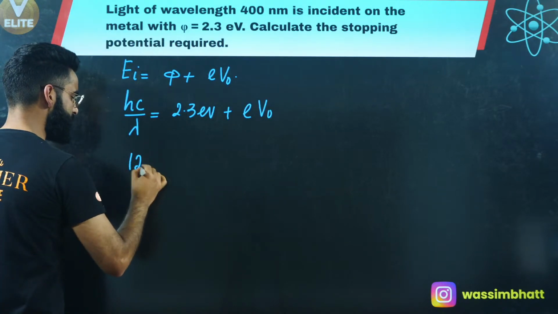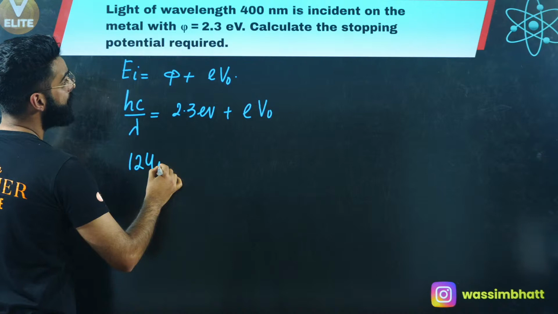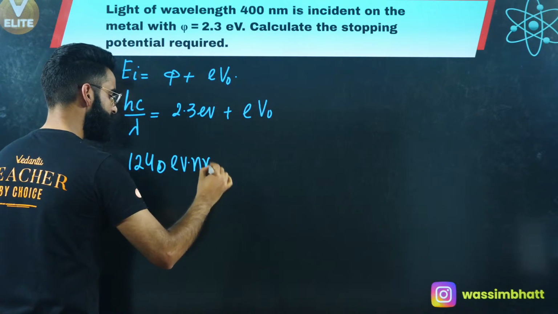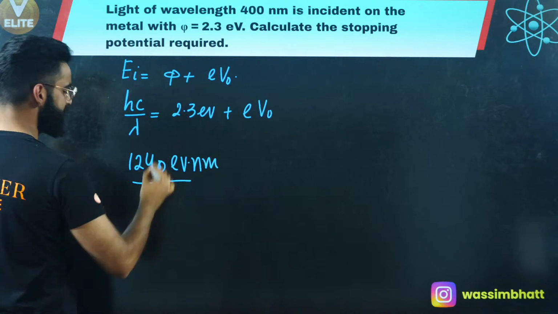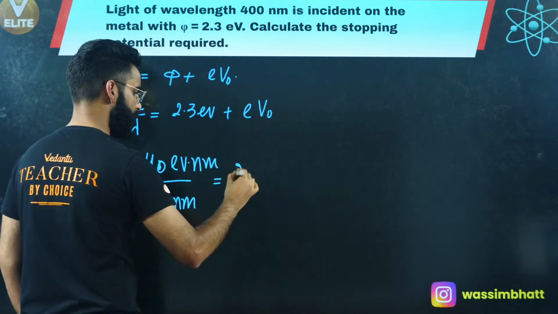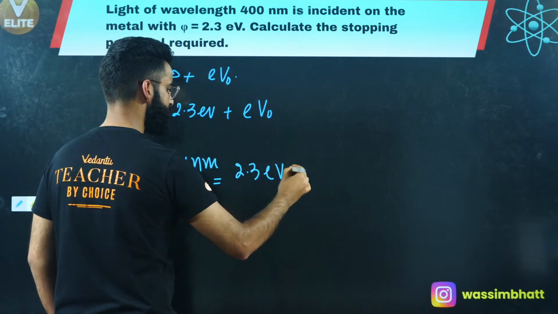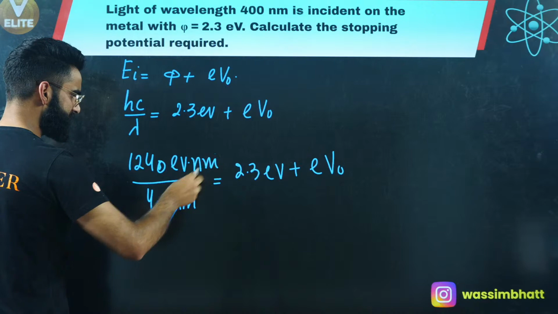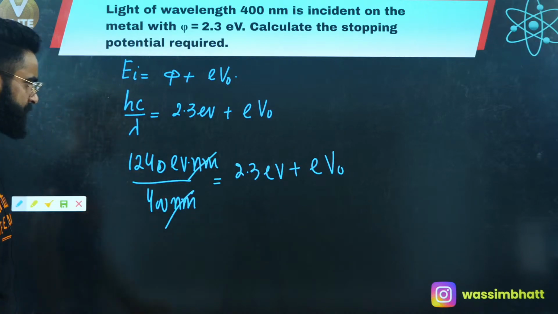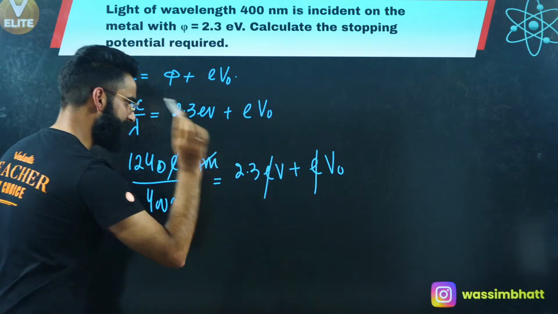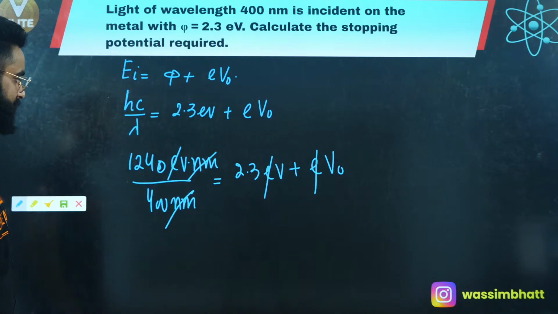Instead of hc, I'm using 1240 electron volt nanometer divided by lambda, given as 400 nanometer, is equal to 2.3 electron volts plus eV naught. The nanometer got cancelled. Here you have got e and e, so e cancelled out. As simple as that.